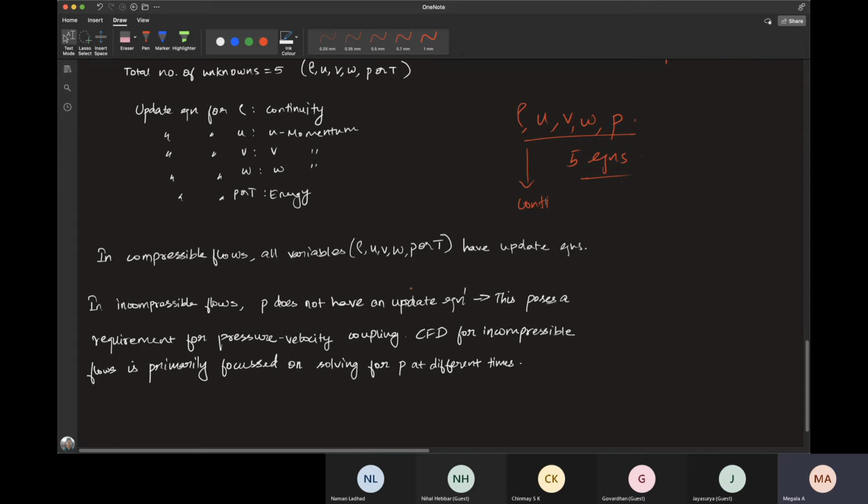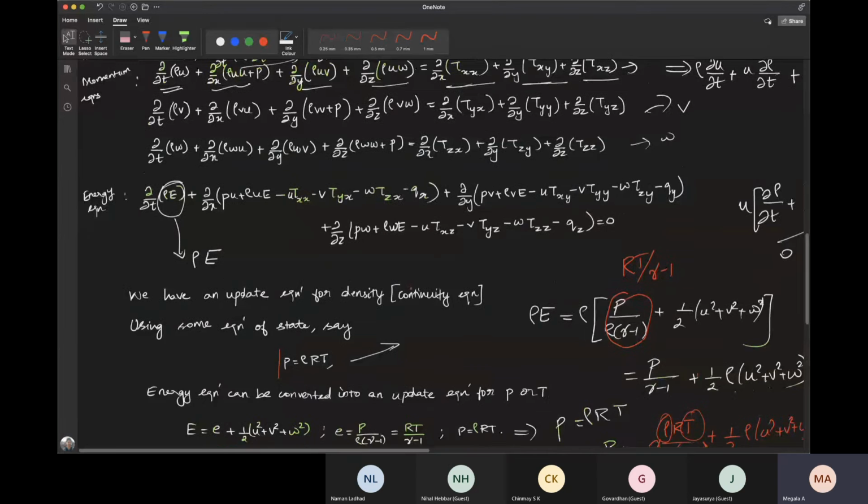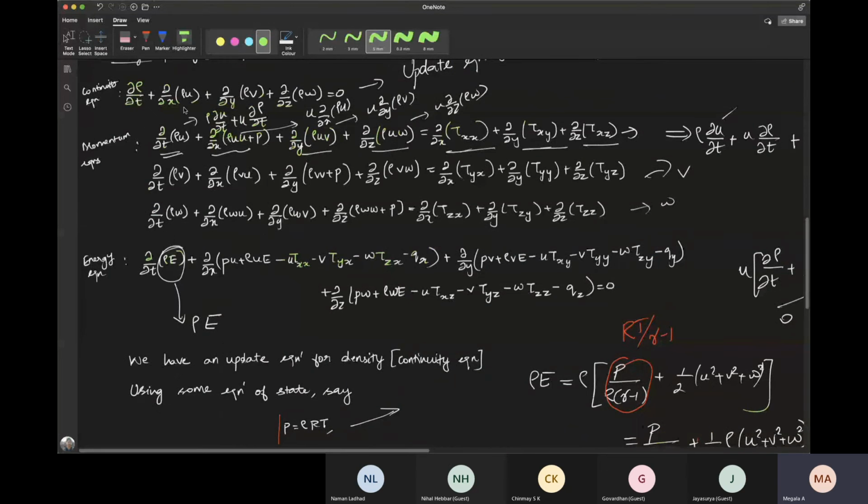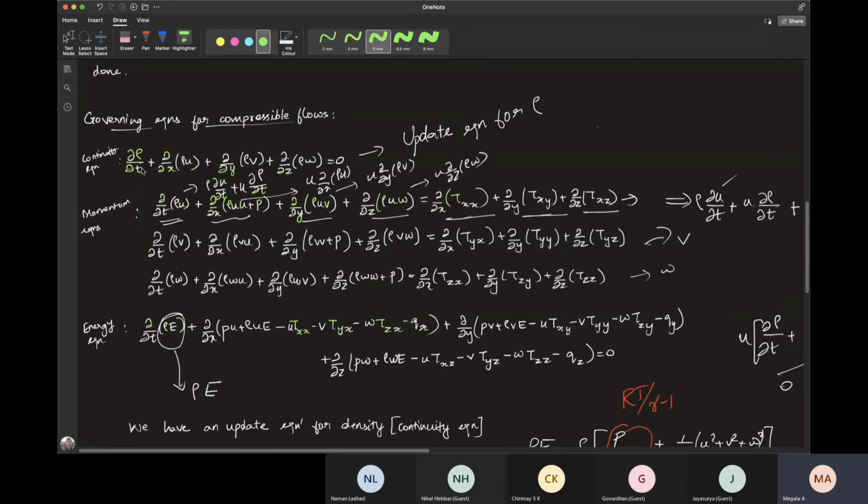Also, for compressible flows, you will require conservation. All our equations here are conservation equations, right? Are in conservative form. Plus, why do we require conservation? Can anyone suggest?